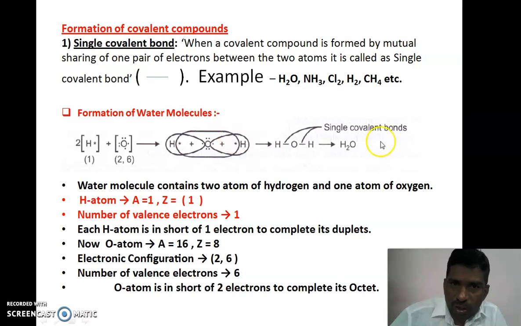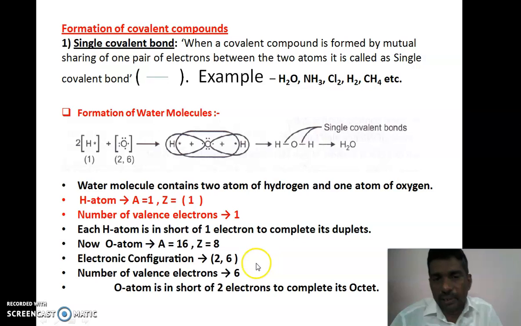The water molecule is a combination of oxygen and hydrogen, containing two atoms of hydrogen and one atom of oxygen. See the hydrogen atom first: its atomic number is 1 and its mass number is 1. The number of valency electrons is 1, meaning the hydrogen atom is short of 1 electron to complete its duplet, that is, to acquire stability.